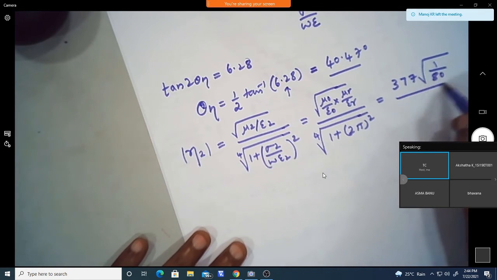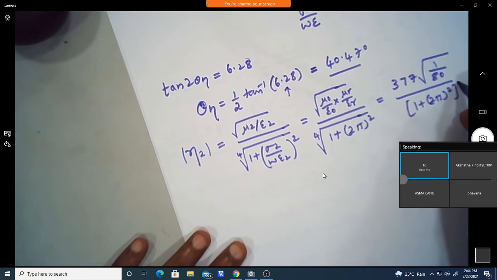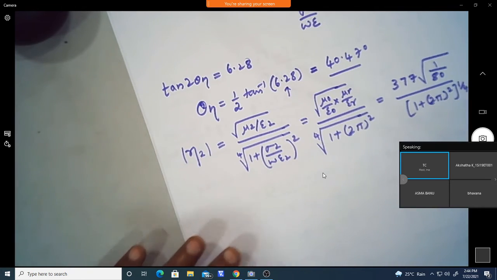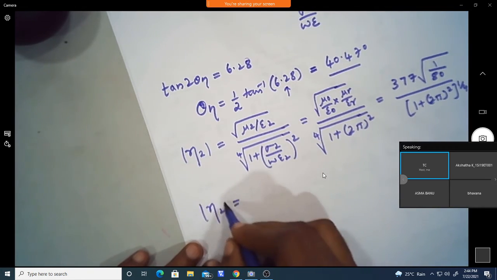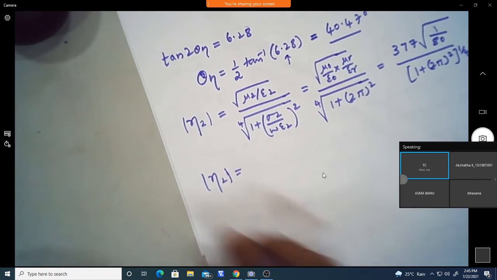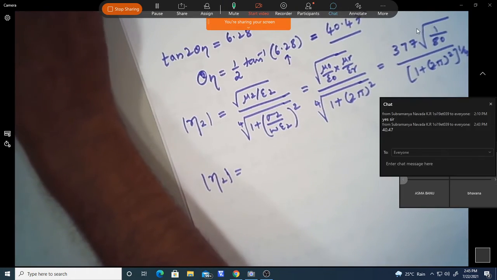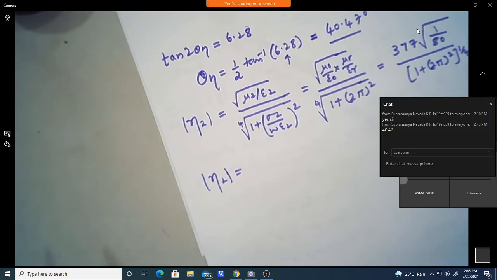Then find the fourth root of 1 plus (2 pi) whole square, that is power 1 by 4. Find out the eta 2 value. What is the value? Anybody find out?